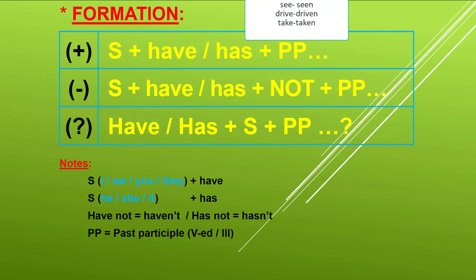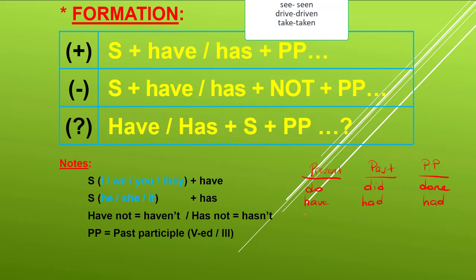Like present tense, and the past, and past participle. So let's give some examples. For example, do, did, done. For example, have, had, had.